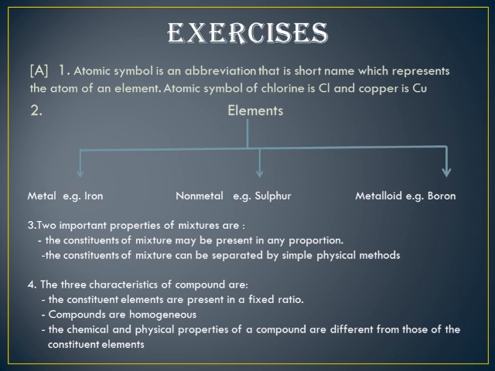Draw the flowchart showing the classification of elements, giving one example of each. So you can see I have drawn a flowchart of elements which is divided into metal, non-metal and metalloid. I have given examples of all the three, that is iron for metal, sulfur which is a non-metal, and boron which is a metalloid, having both the properties of metals and non-metals.